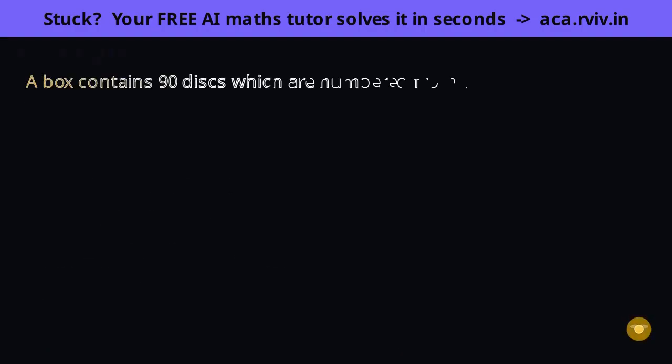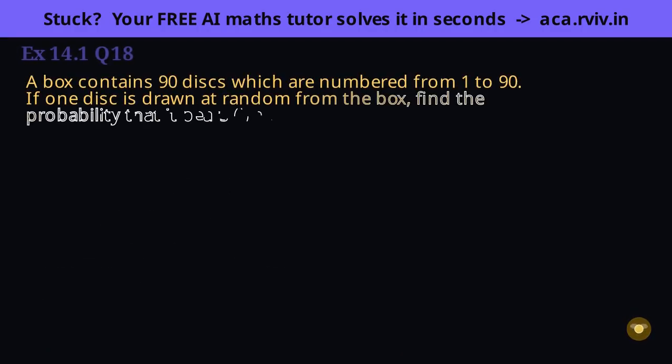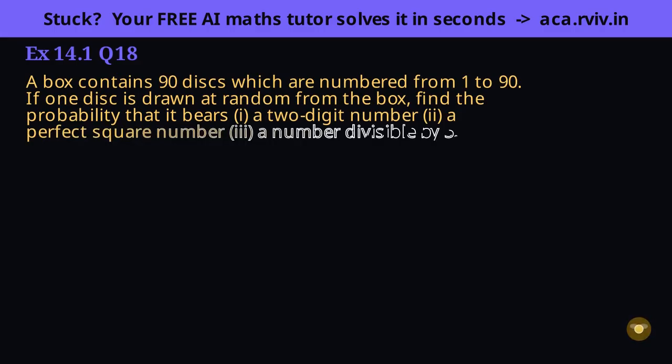The whole game is counting the favorable numbers correctly. The dividing is trivial. 90 discs, numbered 1 to 90, drawn at random, so all 90 are equally likely. That's the total. From here every part is really a counting puzzle.